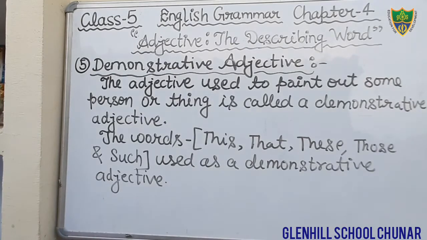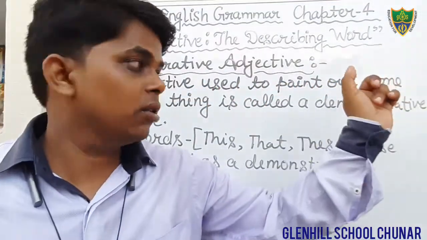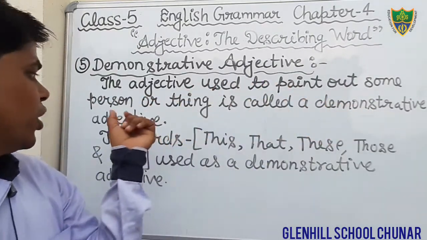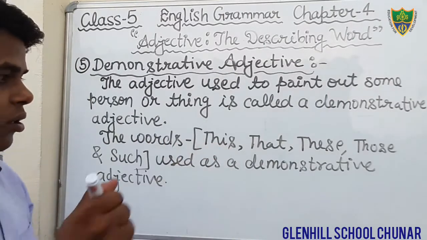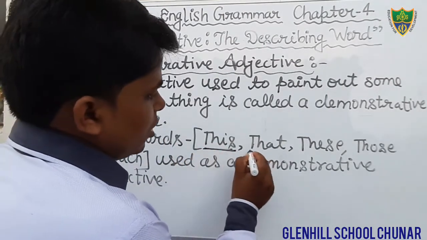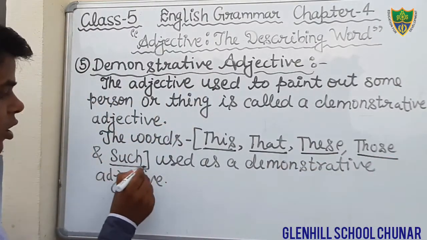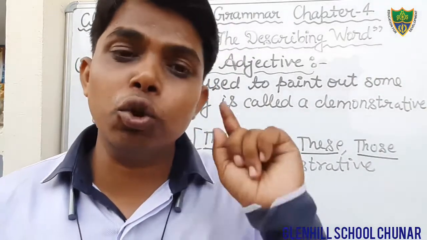Okay students, just see here what is demonstrative. Just write down, you also: adjectives used to point out some person or thing are called demonstrative adjectives. And dear students, these are the words: this, that, these, those, and such. These five words are used as demonstrative adjectives to show something.